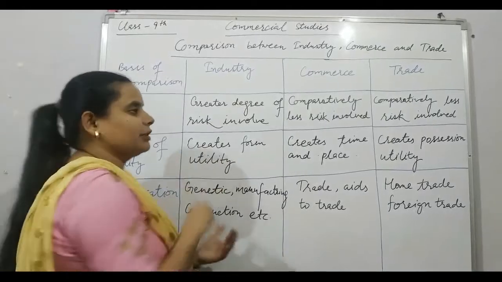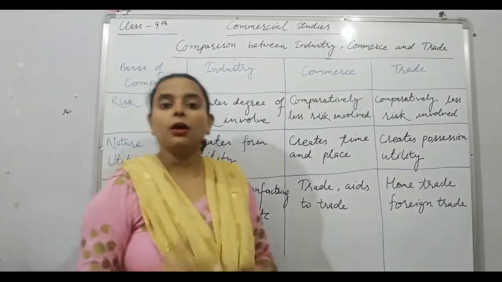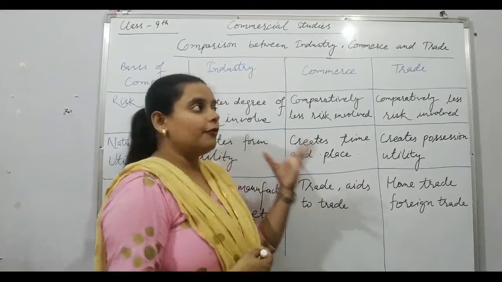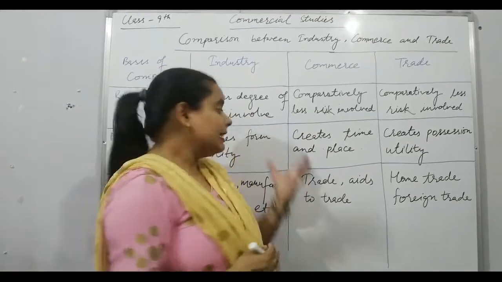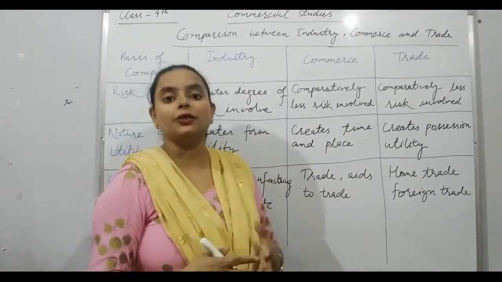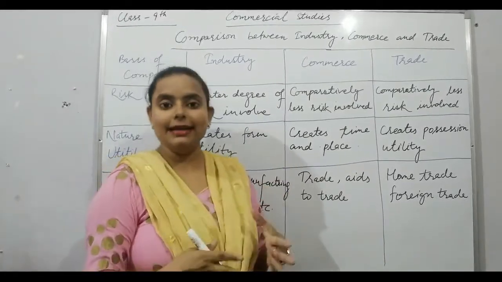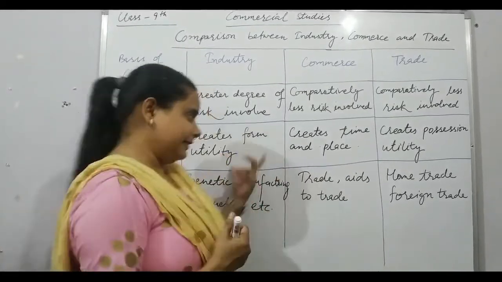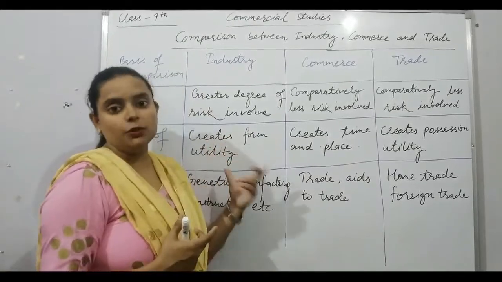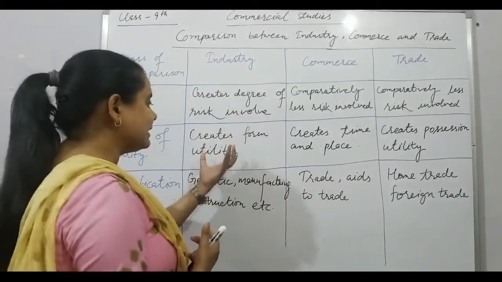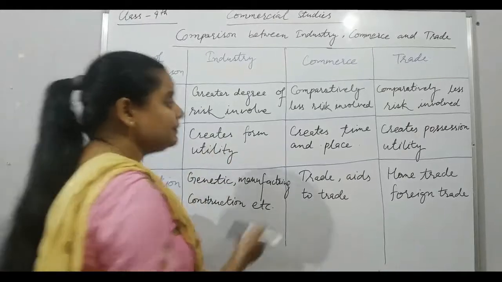Industry creates form utility. How form utility? Because it transforms the form of things. Like they convert raw material into finished goods. For example, they convert sugar cane into sugar. They convert wood into a table. So it creates form utility.